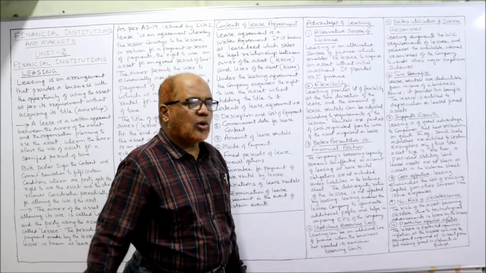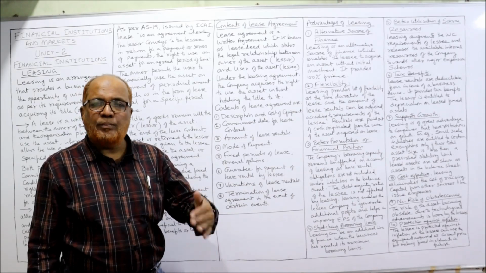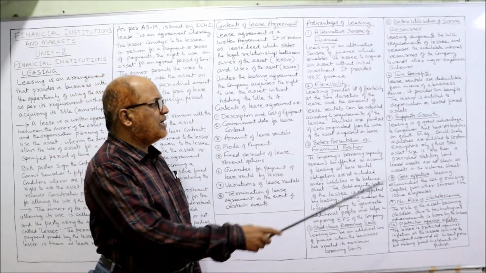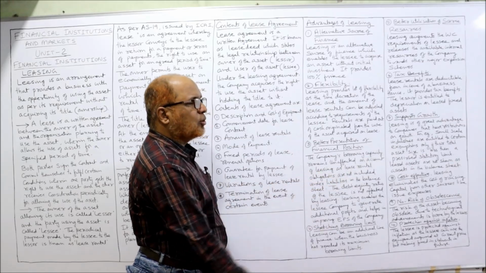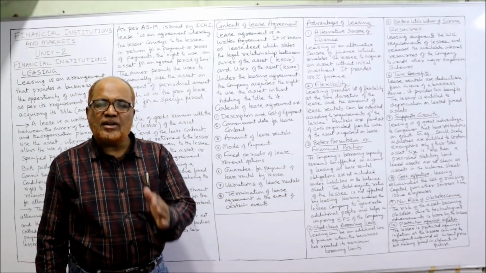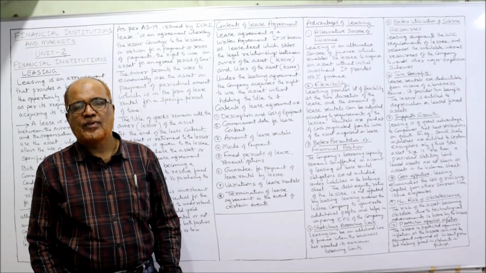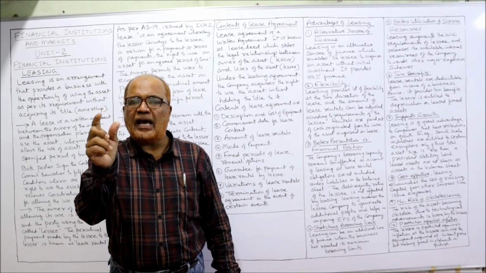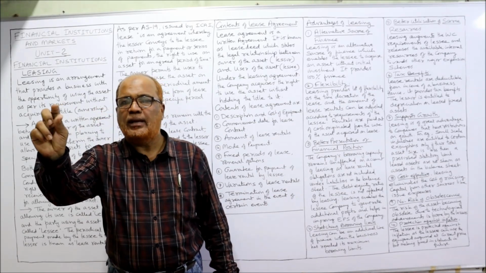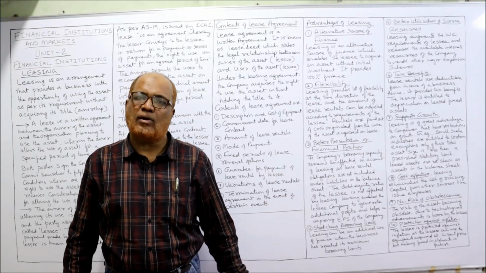Next one is supports growth. How will the business grow when the assets are taken on lease? Leasing is of great advantage to companies that have restrictions on growth. Example I have given here, small scale industries. The government has given a threshold that if the total assets of the business are within such and such a limit, only then will they get the benefits and privileges from the government.